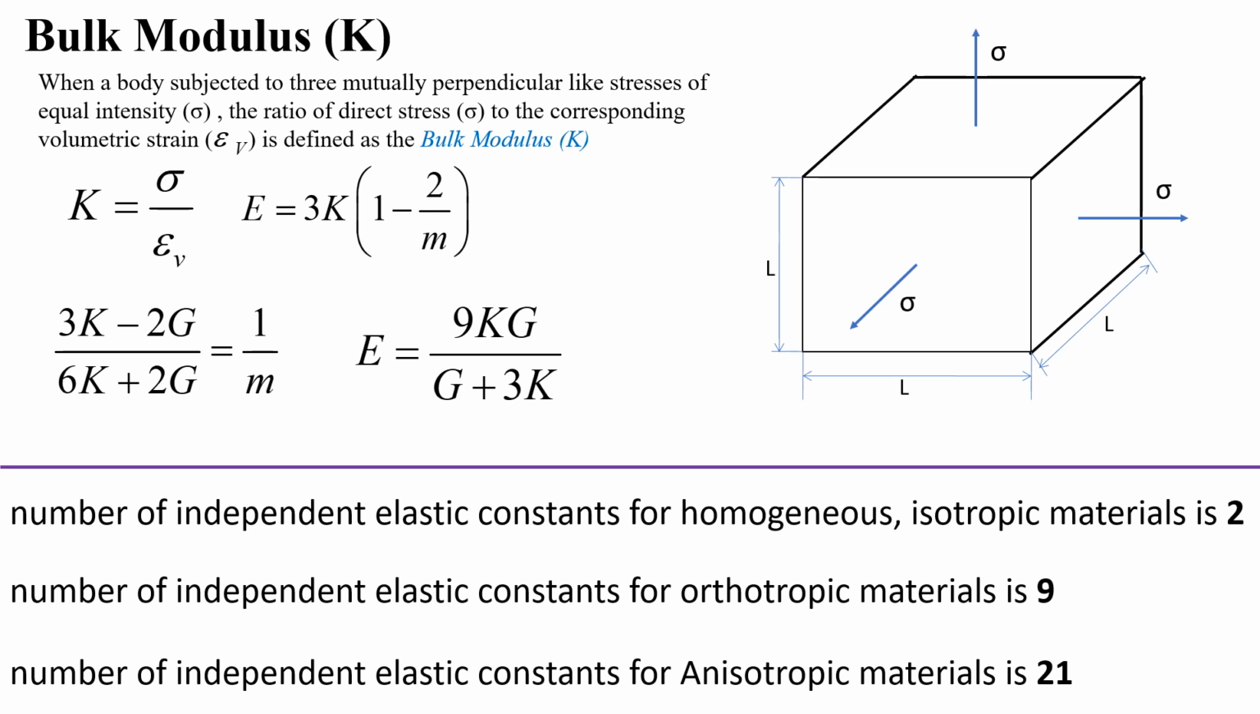And next is the number of elastic constants for different materials. The number of independent elastic constants for a homogeneous and isotropic material is only 2. For an orthotropic material it is 9, and for an anisotropic material it is 21. So these are the important definitions and formulas for the simple stresses and strain concept. Thank you.